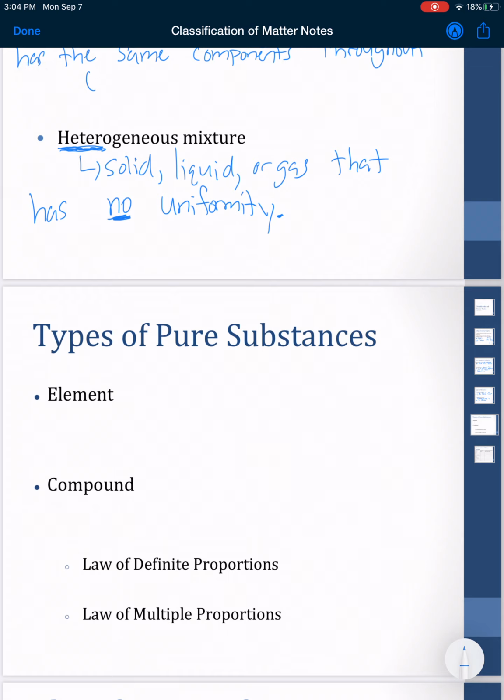Types of pure substances. The first thing is an element. I'm sure most of us are familiar with elements, but they're a little bit new to chemistry.